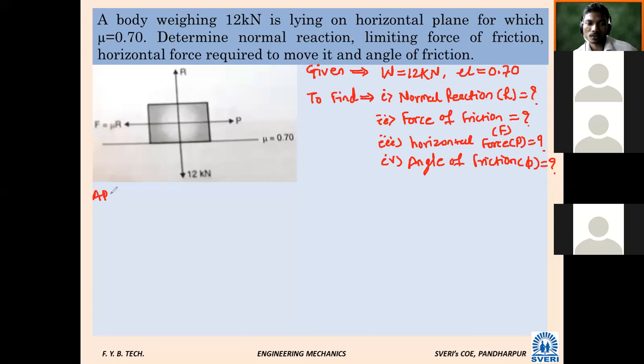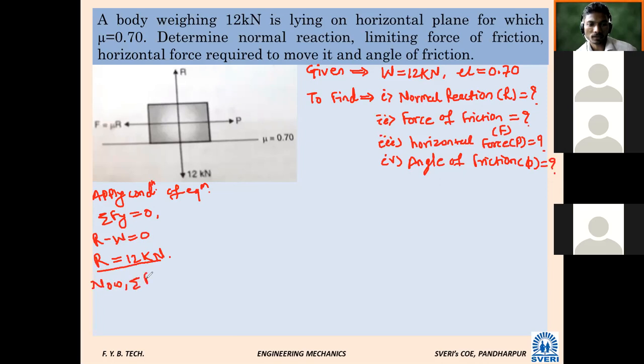Apply conditions of equilibrium. So summation of y is equal to 0. If I apply it first, what will happen? R minus W is equal to 0. Directly we will get R. R is equal to 12 kilonewton. First answer directly.